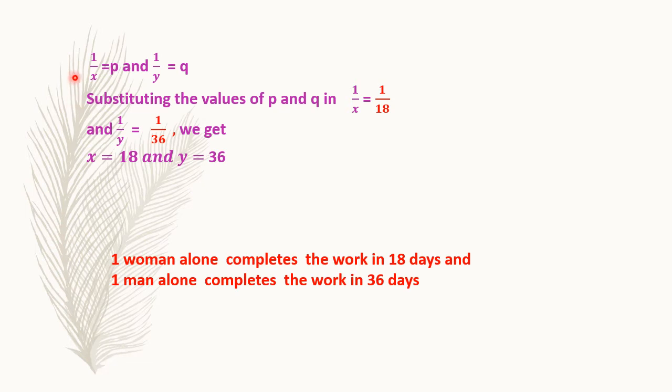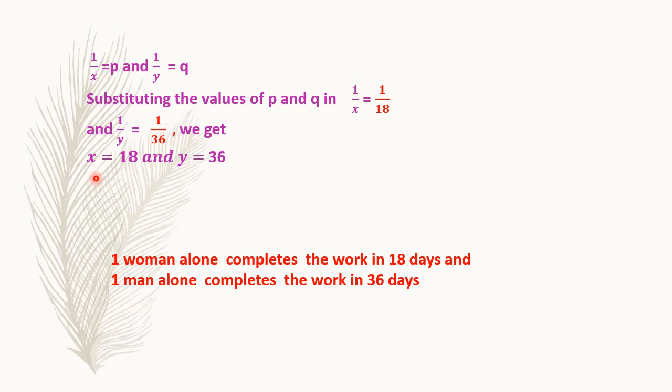As we know, 1 by x is equal to p and 1 by y is equal to q. Now we will replace p with 1 upon 18, which we got as the value of p. So x is equal to 18. And we will replace q with 1 by 36, whose value we got in the previous slide. Q is equal to 1 upon 36. So 1 by y is equal to 1 upon 36 and y will be 36.